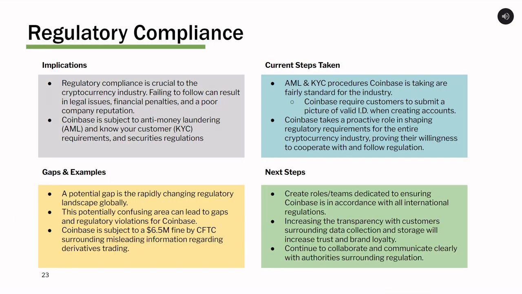Regulatory compliance is a very interesting discussion to have surrounding a company like Coinbase, because they're subject to anti-money laundering and know your customer requirements, which they account for by requiring photo ID and other measures. They're also responsible for the rapidly changing environment of cryptocurrency and technology as a whole. They're actually in trouble with a $6.5 million fine from the CFTC surrounding misleading information regarding derivatives trading. But continuing to be on the leading edge in terms of regulation changes is something that Coinbase should continue to do in the future.